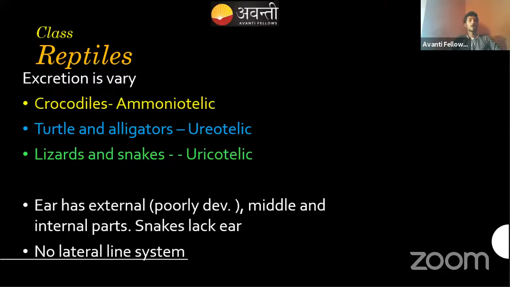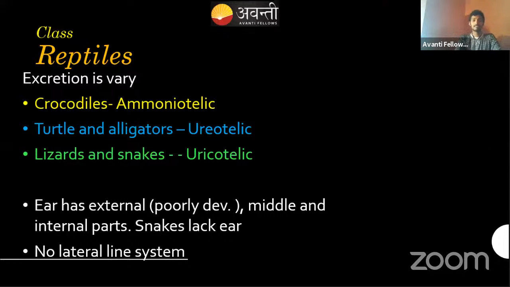The difference between tortoise and turtle is also included in the example slide, I will tell you. So snakes lack ears. Even though you tell something to a snake, they can't listen. But they can sense vibration. That's why if you start walking, they will also start running.